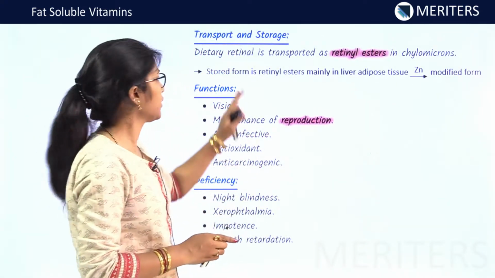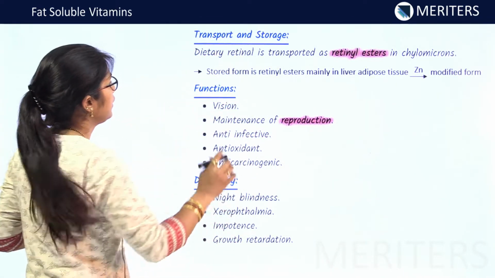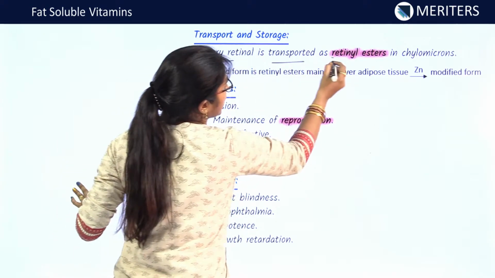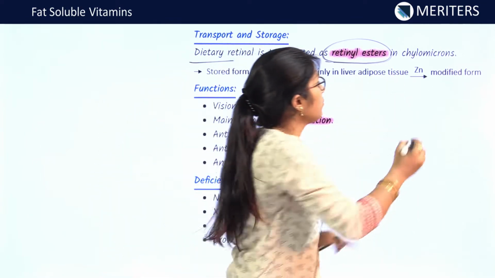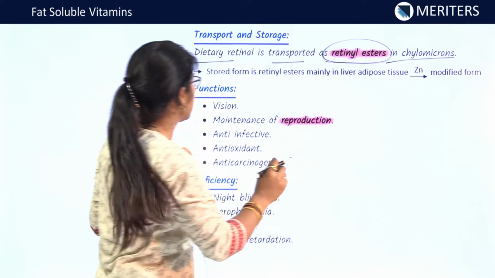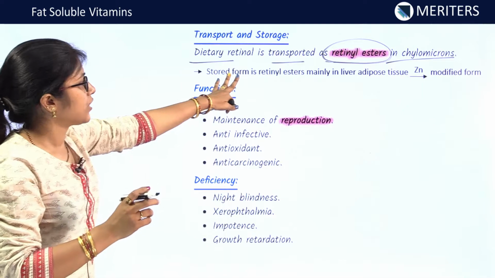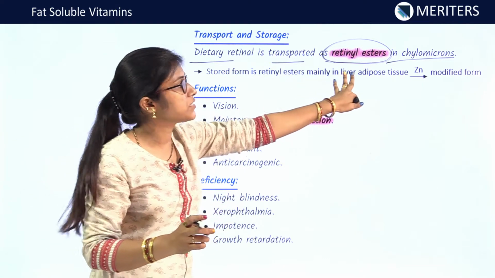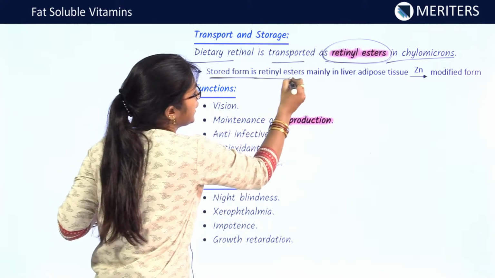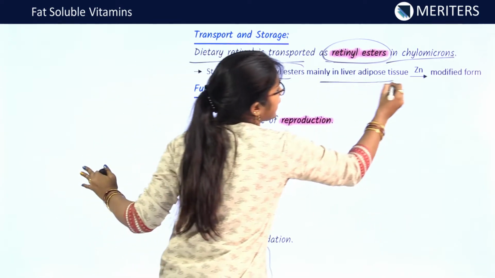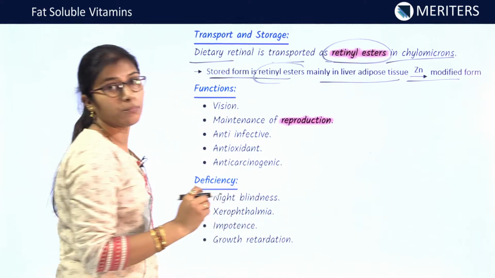Transport and storage of vitamin A. The dietary retinal is transported as retinyl esters in chylomicrons. This is very important. The transport form is retinyl esters in chylomicrons. The stored form is retinyl esters, mainly in liver and adipose tissue, zinc modified form.